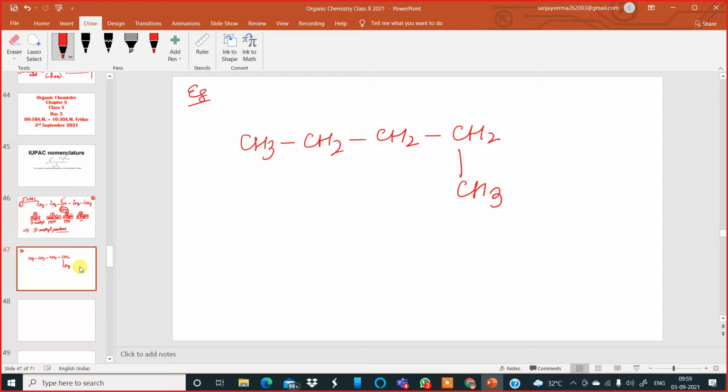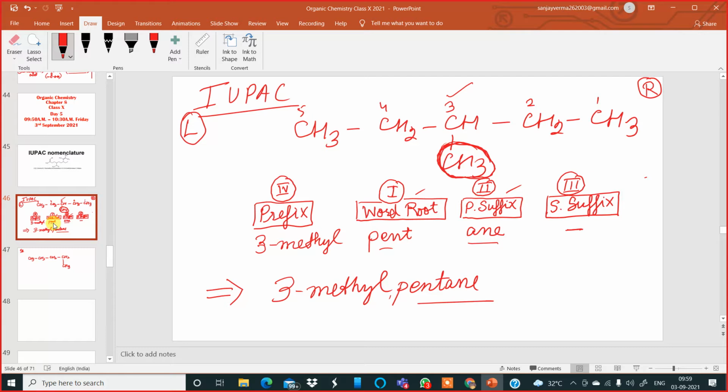Sir, can you show the previous page? I'll show the previous page. Yeah, have a look. Thank you, sir. So the methyl spelling is that only? Yeah, METHYL. Not E. That is L. 3-methylpentane. Okay.